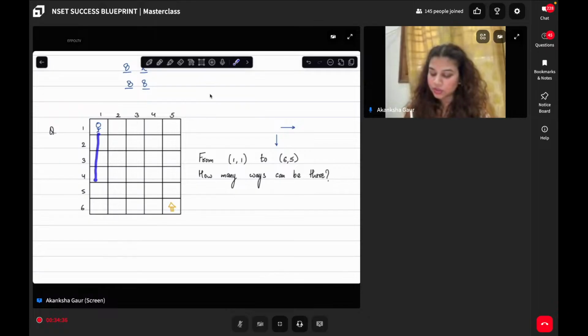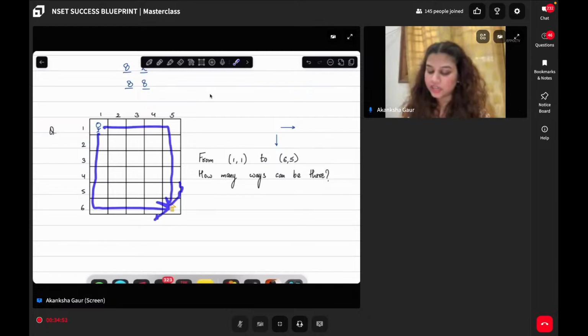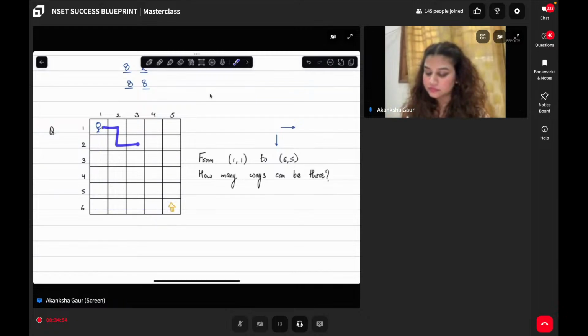See, the person can go like this also. Okay. We can't go diagonally. A person can go this also. See, only right and down movements. Now think about it. These are 2 classical movements, but can't I go like this? I can go. Similarly, I can go like this also. So there can be any combination. So we have to figure out how many combinations are there.